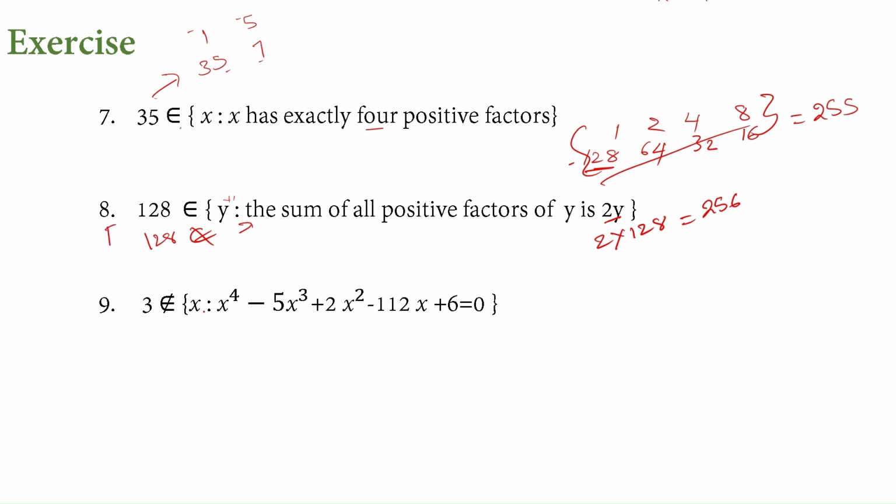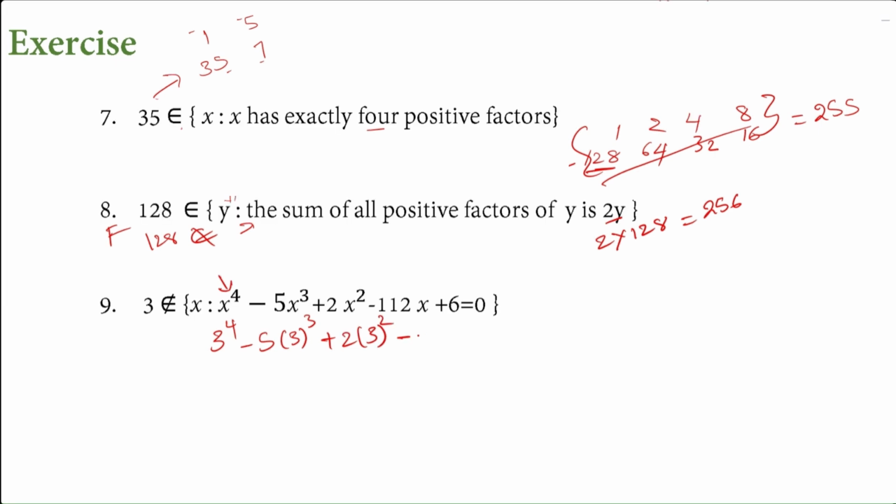The next statement: 3 doesn't belong to this particular set. The set is built in equation form, so whatever number satisfies this equation will form an element of the set. To check whether 3 is an element or not, we just have to substitute 3 here. 5 into 3 cube plus 2 into 3 square minus 112 into 3 plus 6.